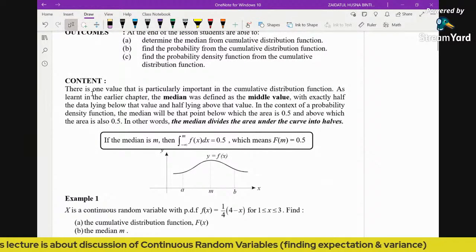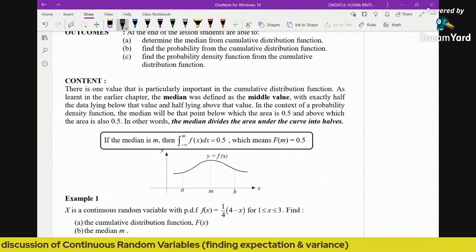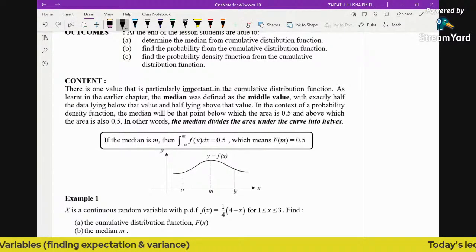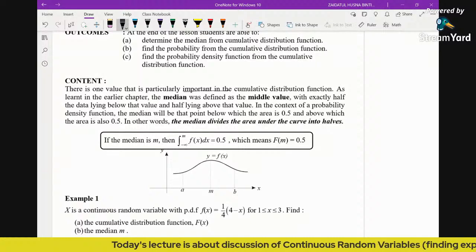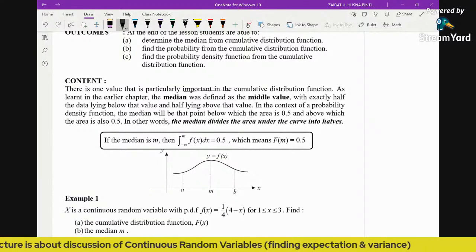There is one value that is particularly important in the cumulative distribution function. As we learned in the earlier chapter, the median was defined as the middle value, with exactly half the data lying below that value and half lying above that value.